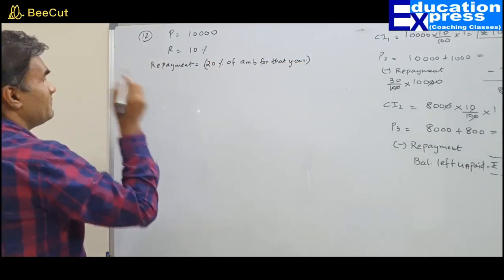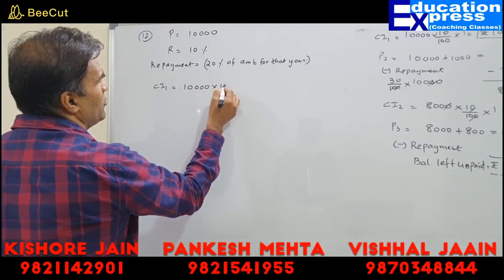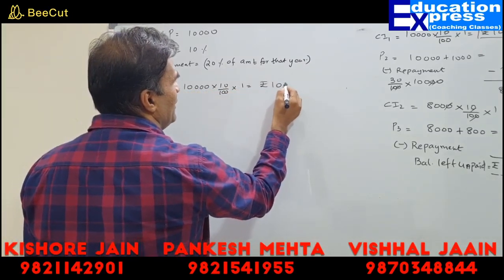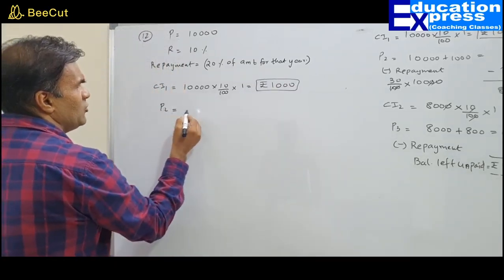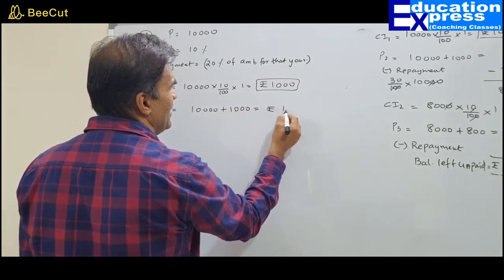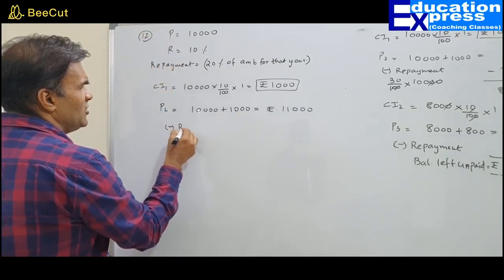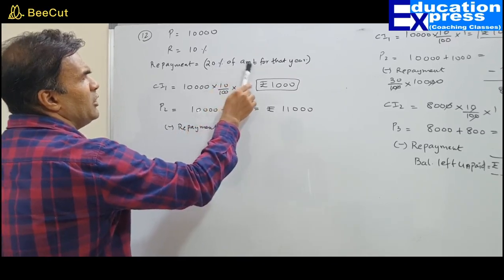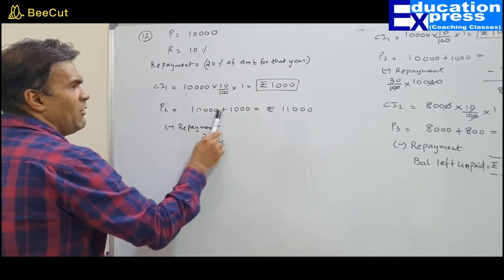So let's begin. What they are asking: find the compound interest for the first year. 10,000 into 10% for 1 year, that will be rupees 1,000. Perfect. So my P2 is going to be 10,000 plus 1,000, that is rupees 11,000. Any repayment? Yes, sir. How much? Sir, I am repaying. My repayment is 20% of the amount. So it will be 20% of what is the amount due?